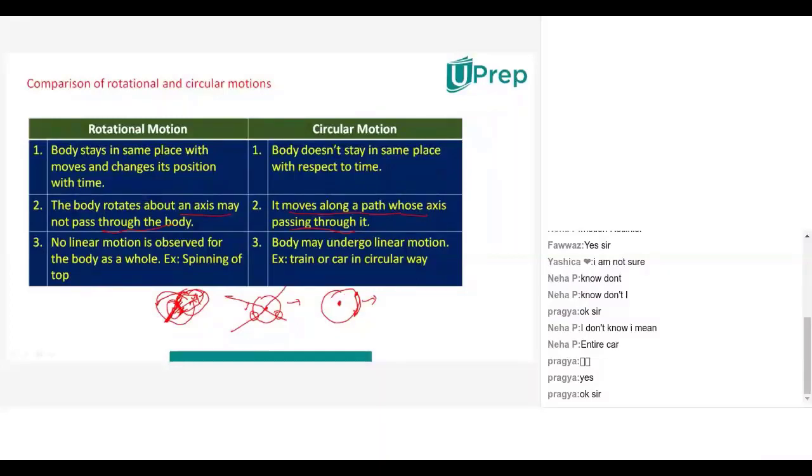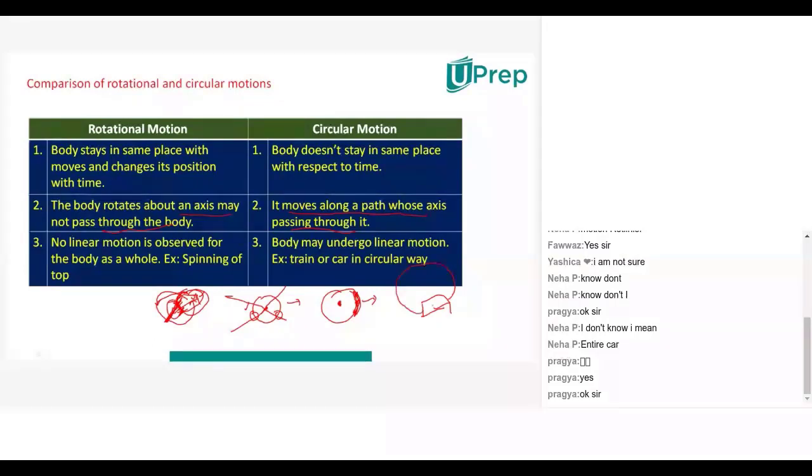Now suppose in circular motion a train is moving like this, or not? By taking one point as a reference, it is moving around it like this. But will the axis of this particular train be through that object, or will it be outside that train? I didn't get it. Now see here. Now the train is there like this, one long train, and it is moving in a circular path like this.